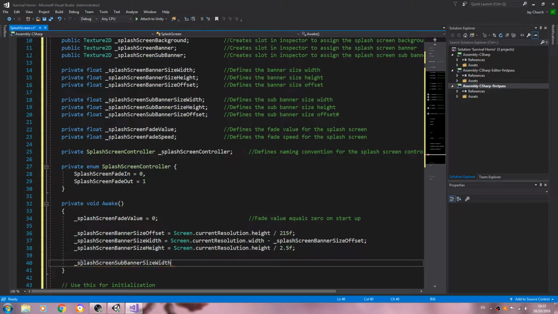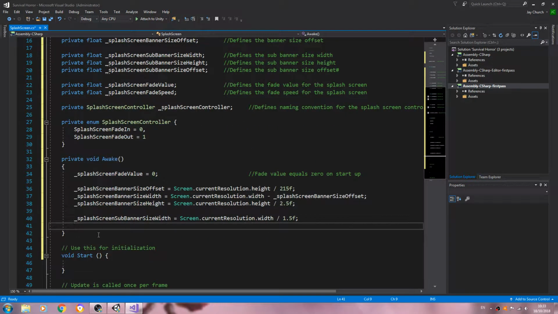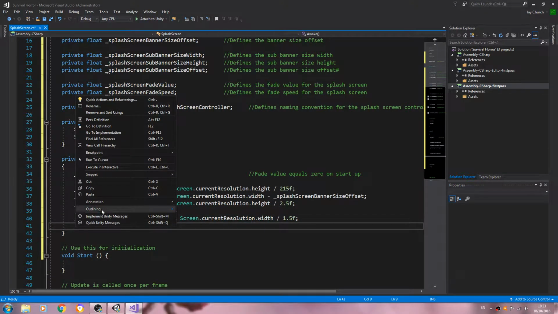Sub banner size width, that's going to be equal to screen dot and current resolution dot width, and that was divided by 1.5 f. Close the line off. And in fact, let's just copy and paste that in.